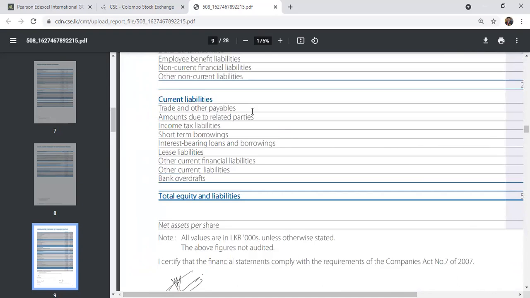Trade and other payables are the liabilities that you have to settle within one financial year or 12 months for the suppliers. We are talking about John Keells, one of the blue chip companies in Sri Lanka. This company has many trade payables as well as customers.